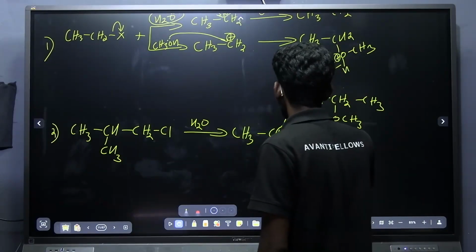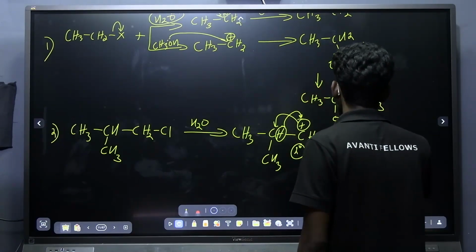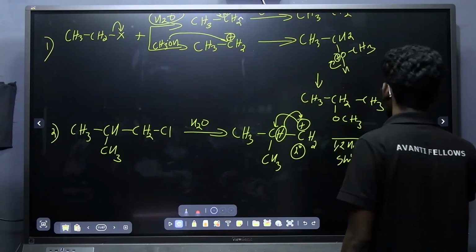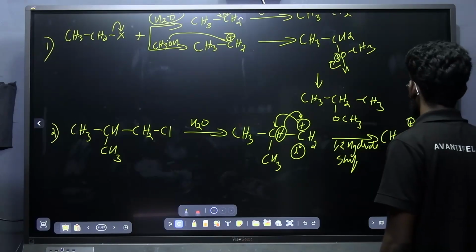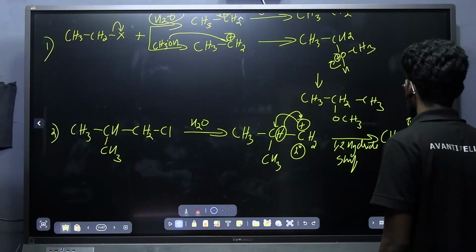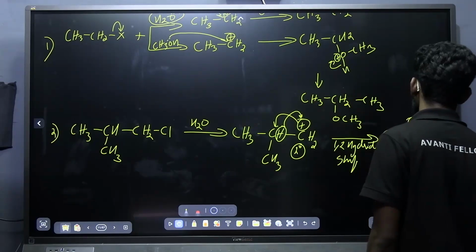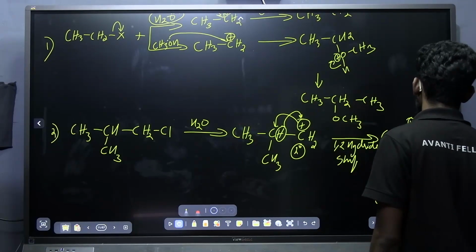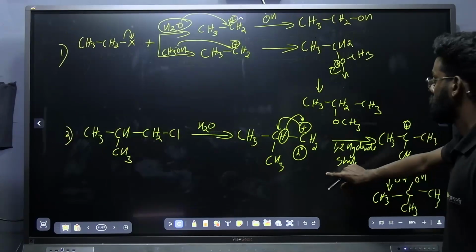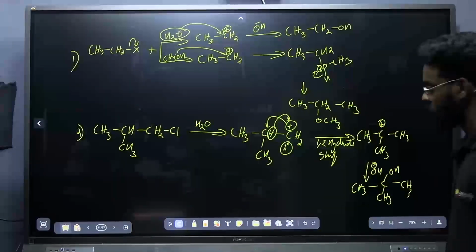Through a hydride shift, resulting in the formation of the tertiary carbocation, and here the OH minus will be attacking, giving CH3 OH. Yes, that is how we got a tertiary alcohol. Got the complete understanding? Yes, sir. Okay, very good.